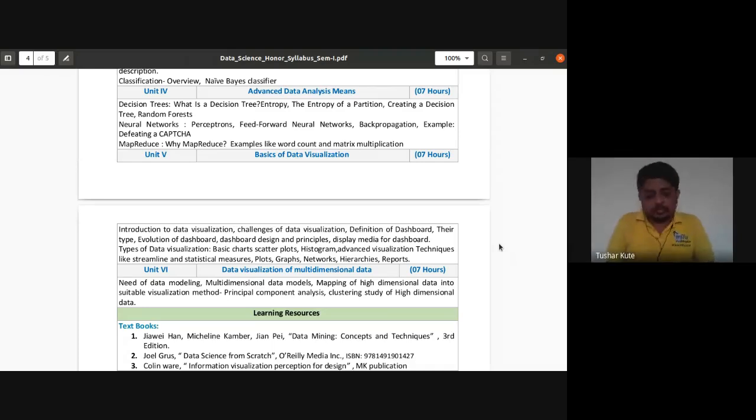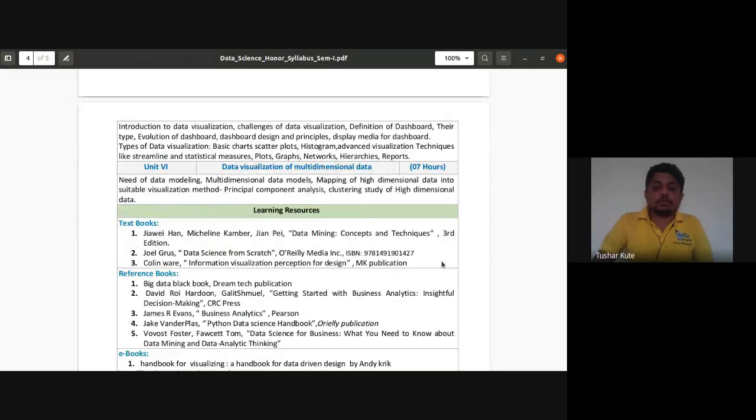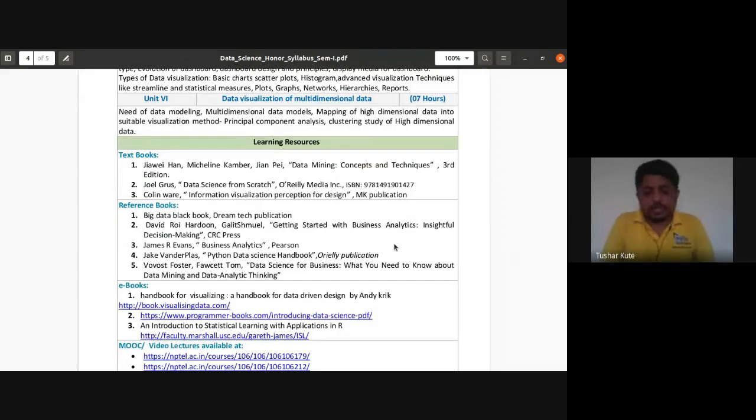Flow is correct. Accordingly, we'll be proceeding step by step here. Some of the textbooks are written here. Copies are also available, and I'll share that with you also. Chapter number 1 is taken from one of the books, but that book is not mentioned here in the learning resources. I'll share that with you also.